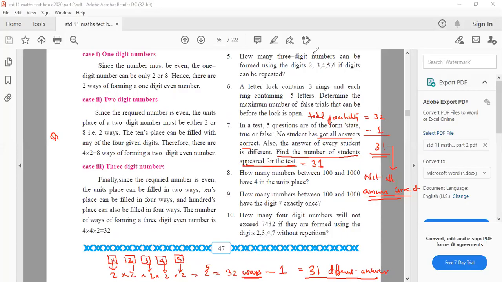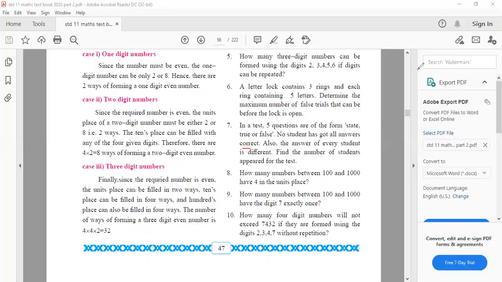Okay, once again, I'll explain. Question number 1, we can answer 2 ways. Question number 2, 2 ways. Question number 3, 2 ways. Question number 4, 2 ways. Question number 5, 2 ways. So the total ways of answering this paper of 5 questions is 2 raised to 5, 32 ways. Out of 32, not all got all answers correct. So only one case is all answers correct. So 31 cases we have where not all answers are correct, and the total number of students is 31. Is that fine? Yeah, only one possibility.